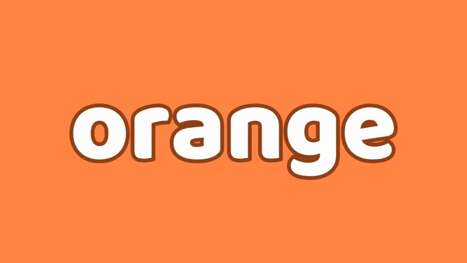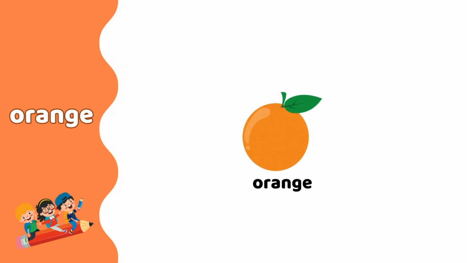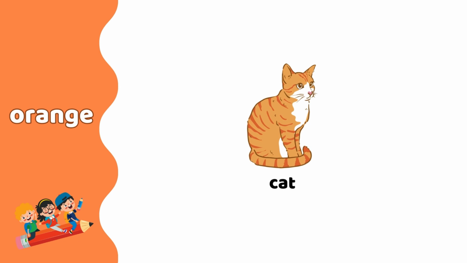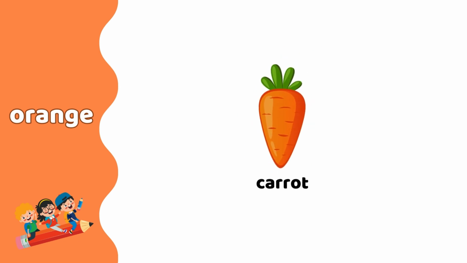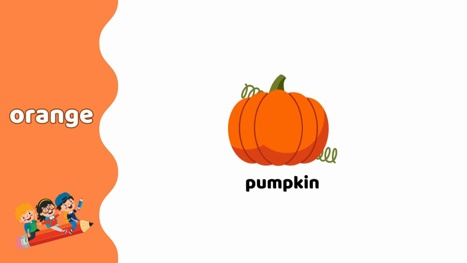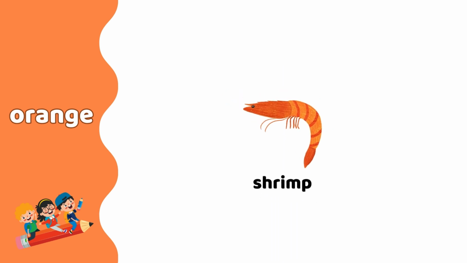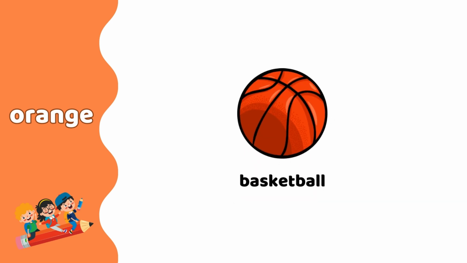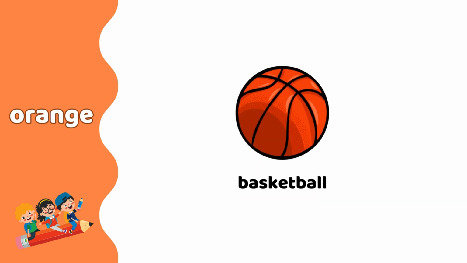Orange. Orange. Orange is orange. Cat. Cat is orange. Carrot. Carrot is orange. Pumpkin. Pumpkin is orange. Shrimp. Shrimp is orange. Basketball. Basketball is orange.